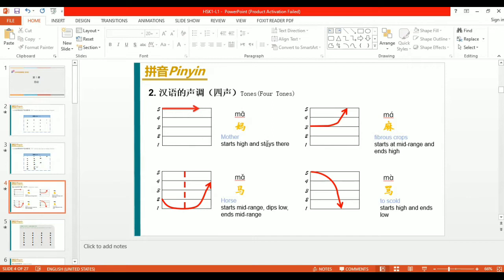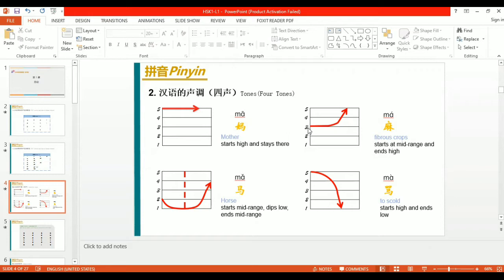Now we will move to the second tone, which starts at the mid range, from the third point, and ends high. It will be pronounced like ma.